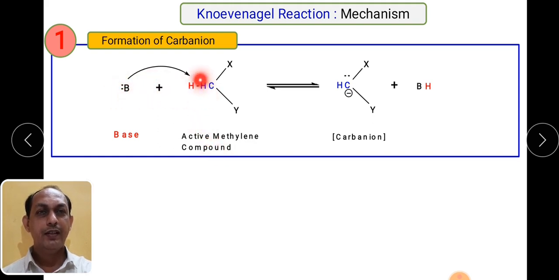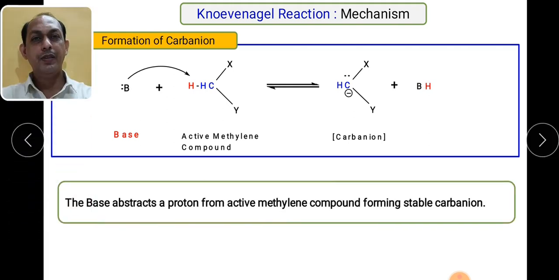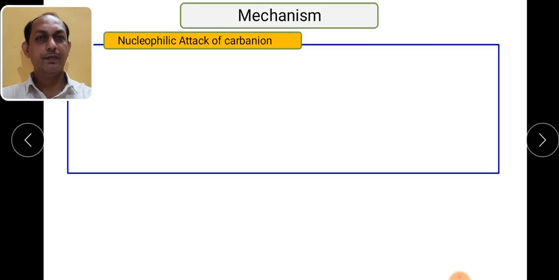As a result of that, the carbon hydrogen bond undergoes heterolytic fission, and this particular species will get formed where carbon is carrying negative charge. As we know, the species in which carbon is carrying negative charge is called a carbanion. So after loss of one of the protons, whatever species is formed will be the carbanion. You can see the hydrogen is being taken out by the base. So this is the first step, called formation of carbanion. What happens in the first step? The base abstracts a proton from the active methylene compound and forms a stable carbanion. Okay, this is the first step.